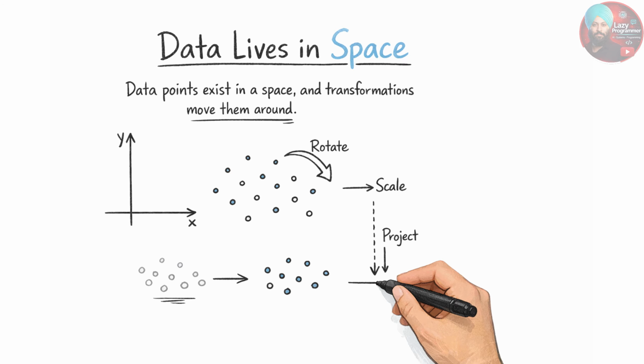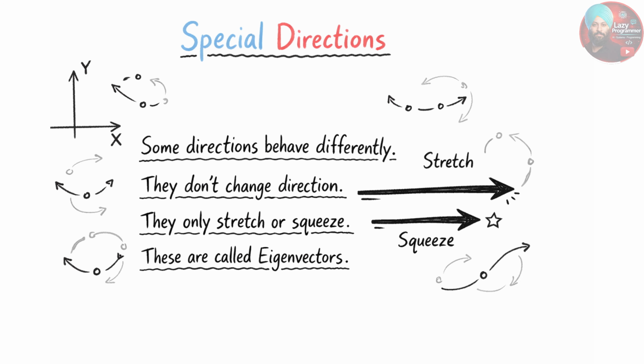And when we apply a transformation to data, like scaling, rotating or projecting it, most of the data points move around and maybe change their direction too. But there are some special directions that behave differently. These points don't change their direction at all. They might get stretched or squeezed, but they will not turn. These special directions are called eigenvectors.